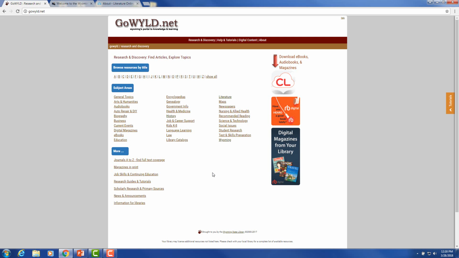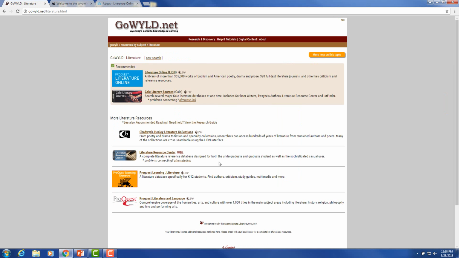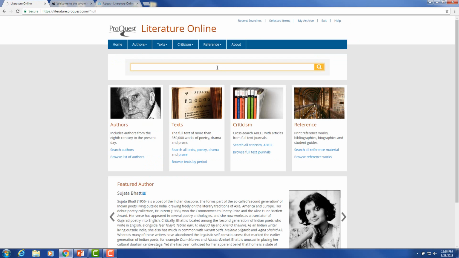We'll begin here at GoWild.net, and I'm going to select literature from the subject areas. Here you'll find several wonderful tools for research of literature, but we're going to select literature online. On the page, you'll see tabs at the top that are the same as the information in the middle. You can search authors, texts, criticism, and reference works.